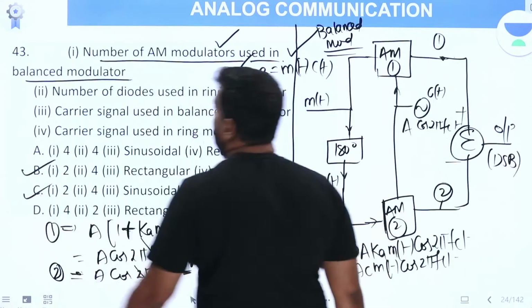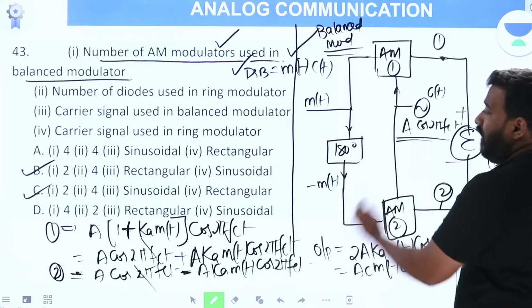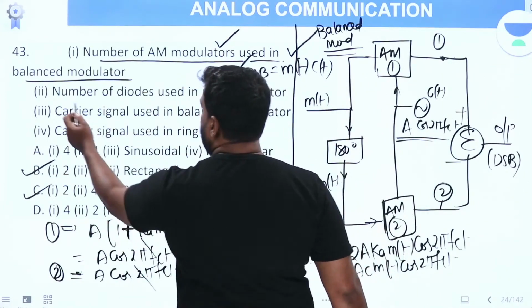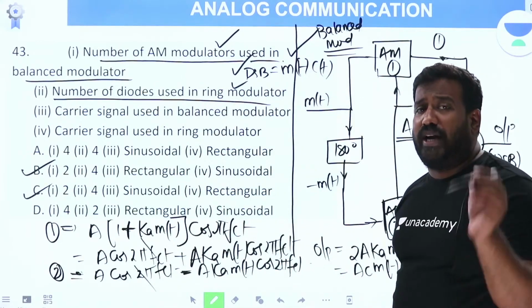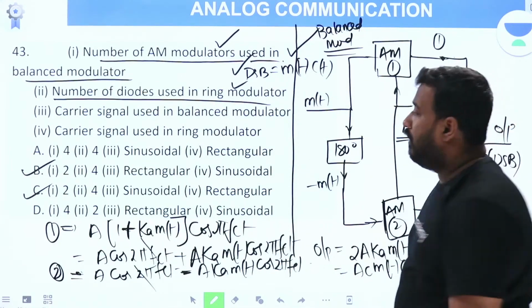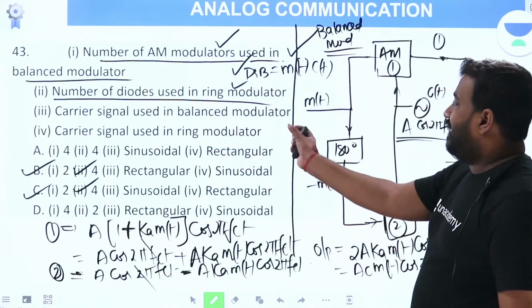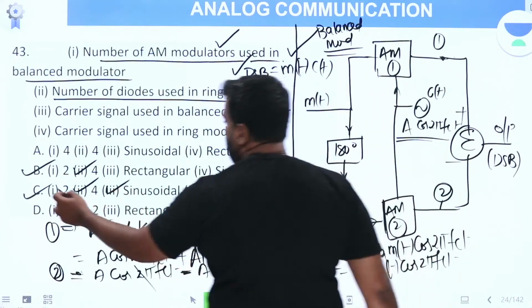Either B or C. Carrier signal used in balanced modulator: a high frequency sinusoid. Sinusoidal. What's the question here? Number of diodes used in ring modulator. D1, D2, D3, D4. 4. Carrier signal used in balanced modulator: sinusoidal. Therefore, option C is the answer.